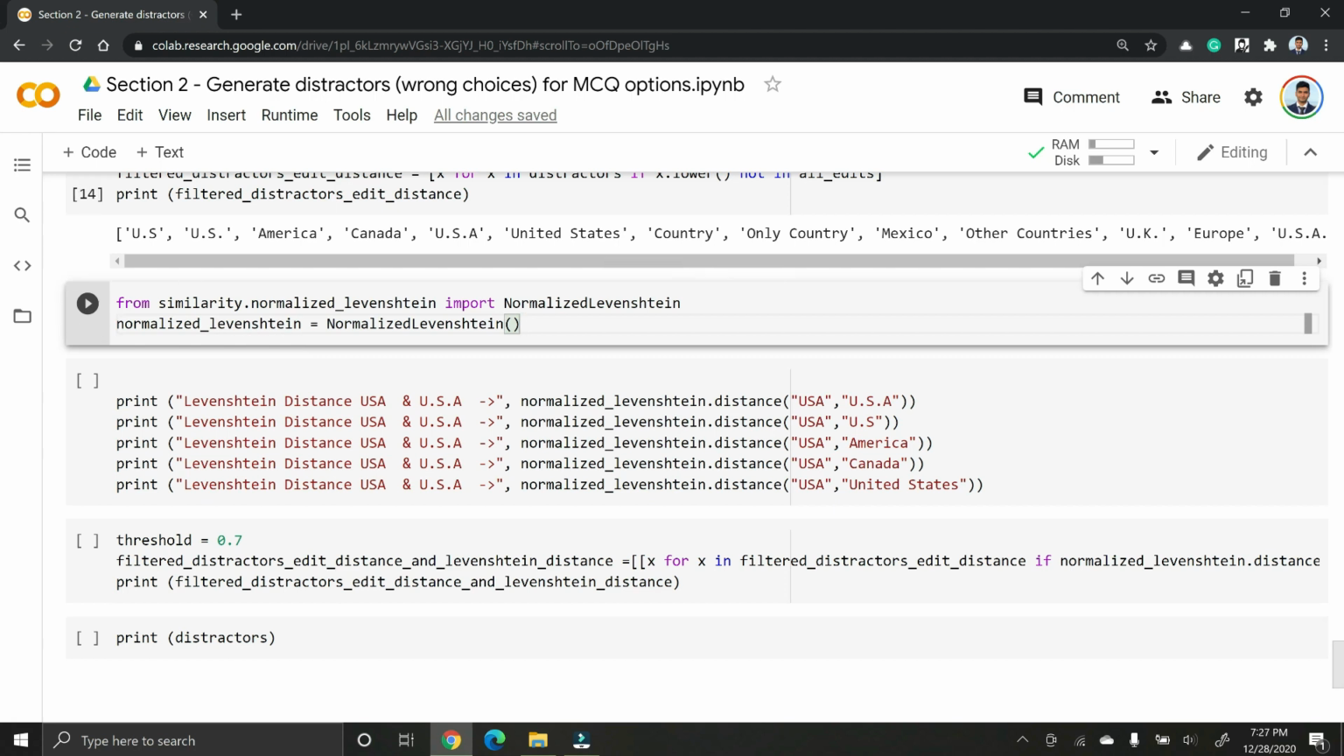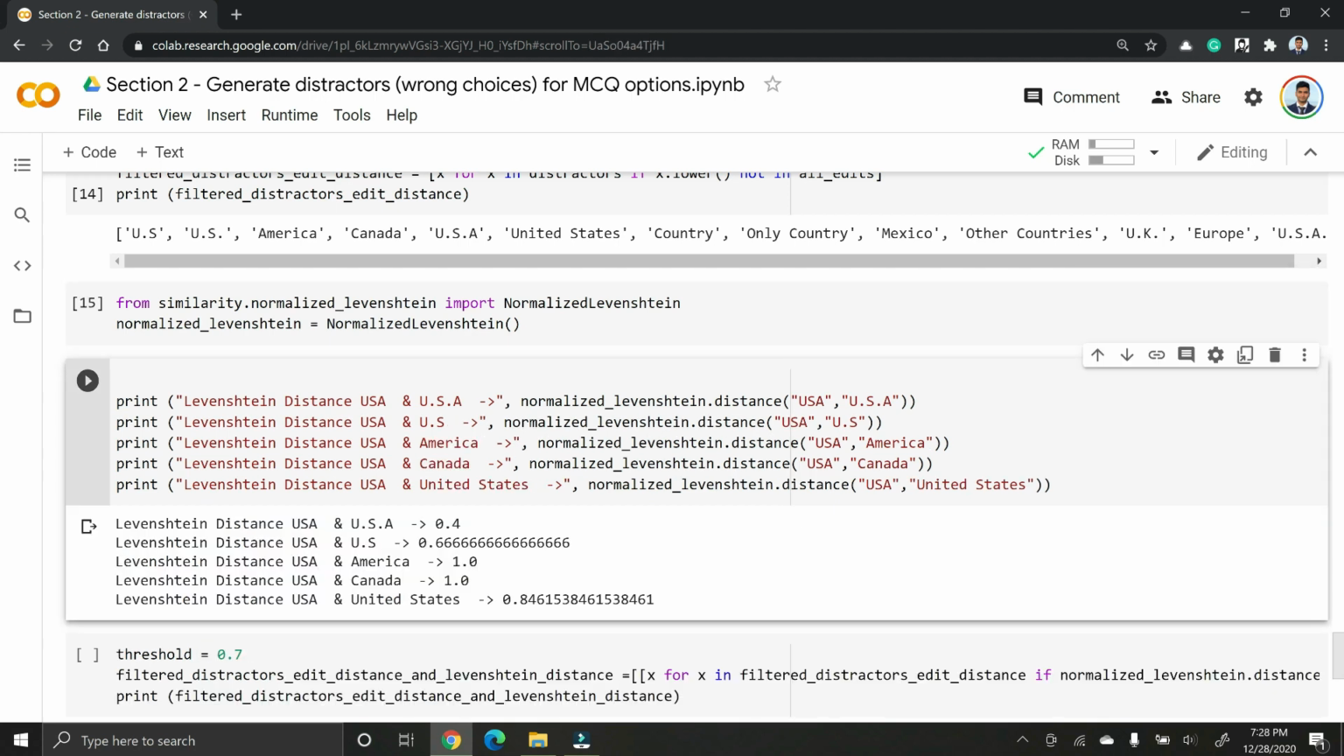So from our similarity library, we import Levenshtein distance, and as mentioned, the Levenshtein distance between two words is how many edits we need to make to one word to get it to the second word. So it's just an edit distance metric, and normalized Levenshtein just means we divide the edit distance by the length of the longest word of those two words.